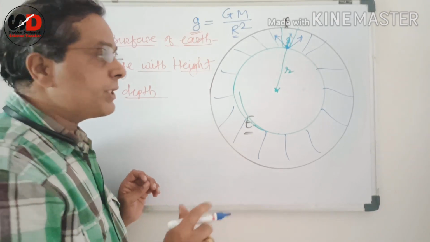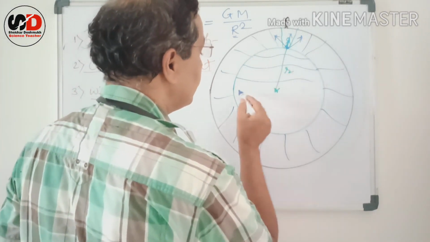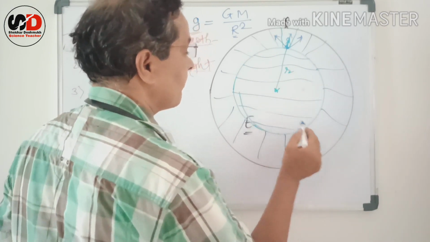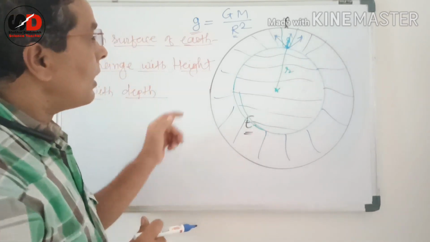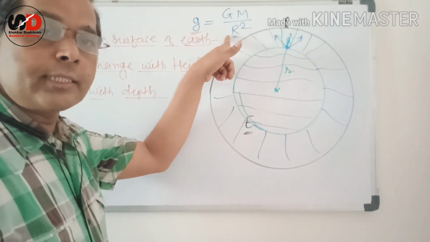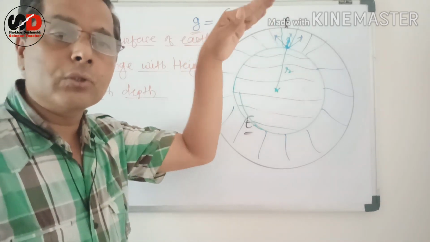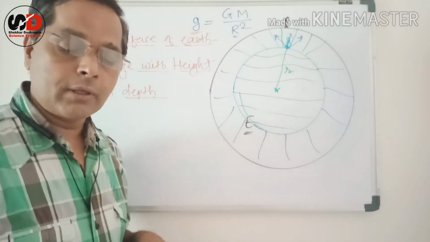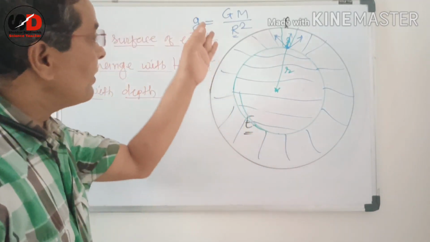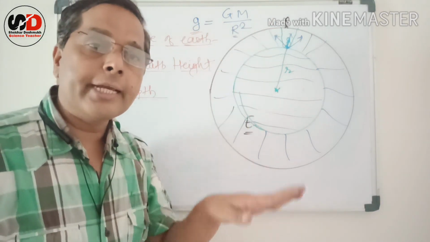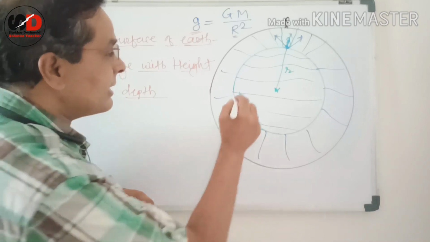Only this much mass of the Earth can contribute, and therefore as the value of r reduces, at the same time the value of M also reduces. And as a combined effect, instead of increasing, the value of g goes on decreasing if we go deep inside the Earth.